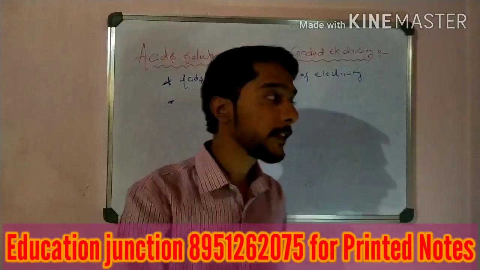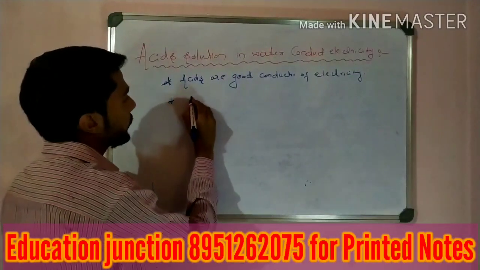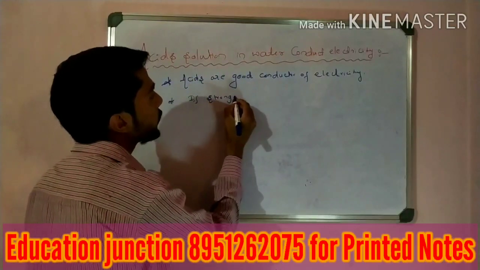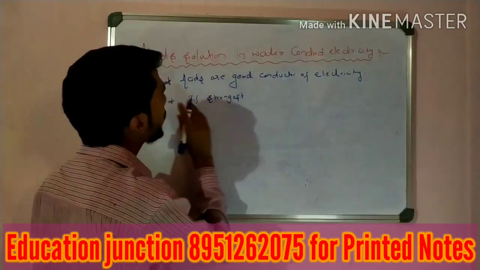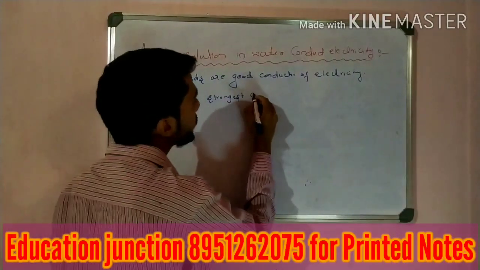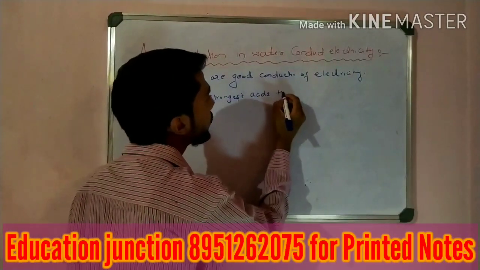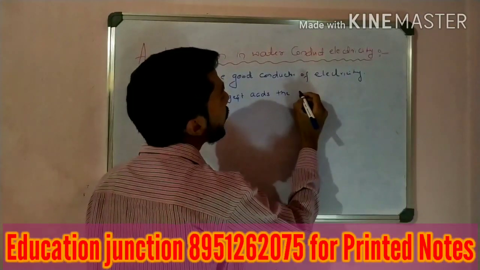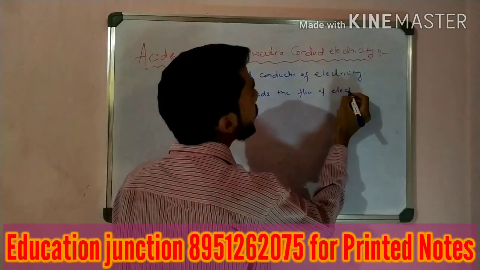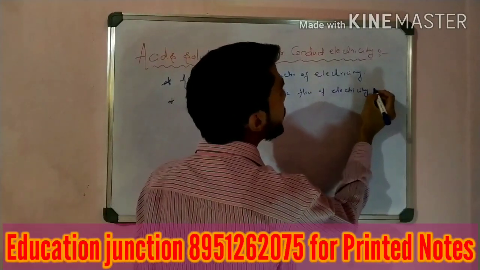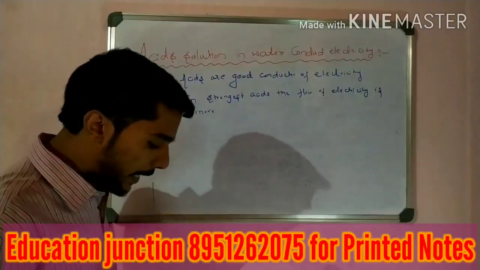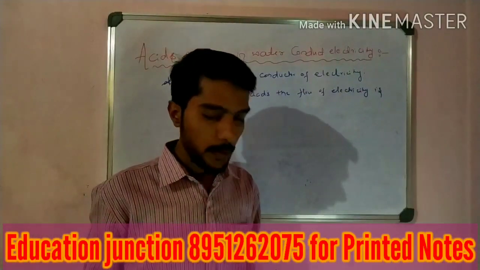Okay, right. So in a strong acid the flow of electricity is more. Why?